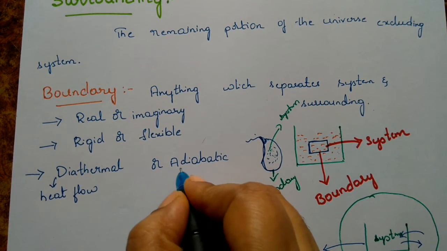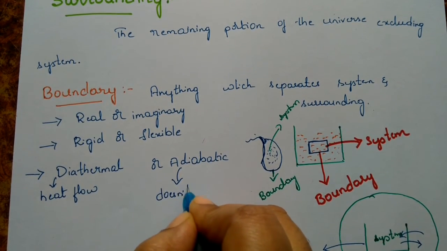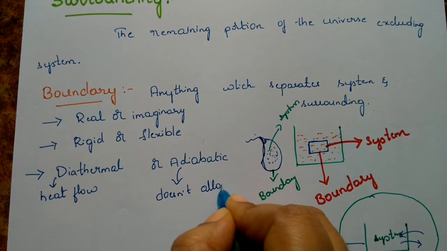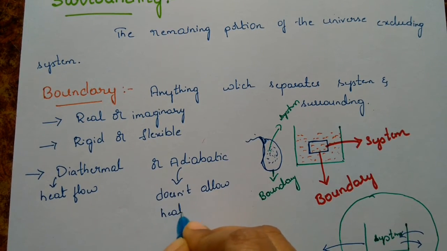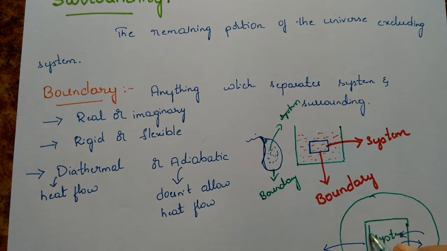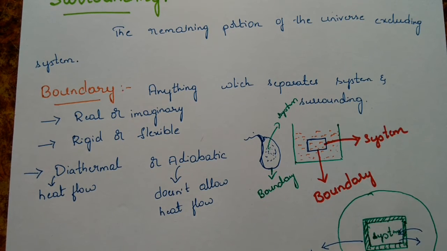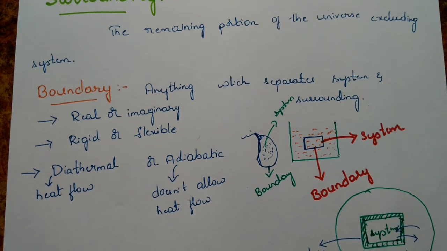Adiabatic is the one which doesn't allow heat flow. Whatever the boundary is, that boundary is like a thermos. I hope you might have seen a thermos flask, which doesn't allow heat to flow from system to surrounding or from the surrounding to system.